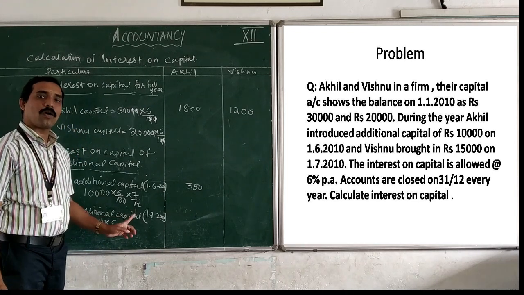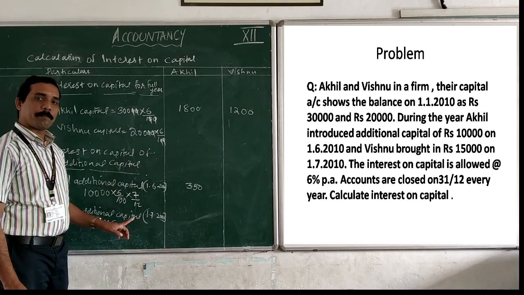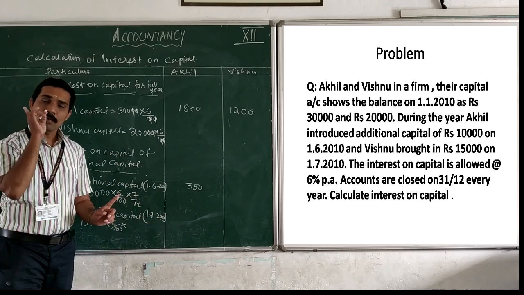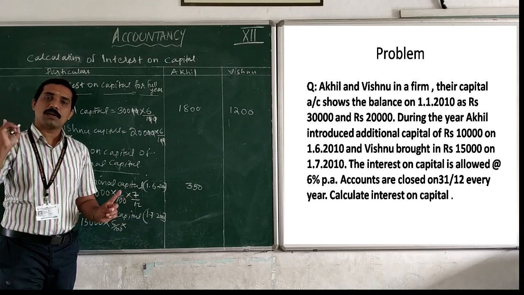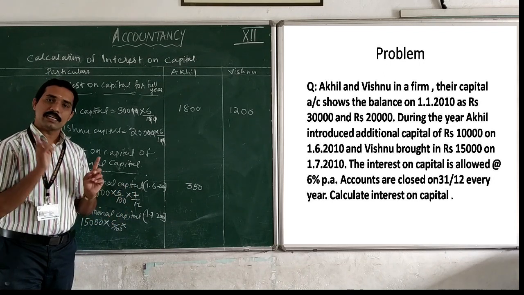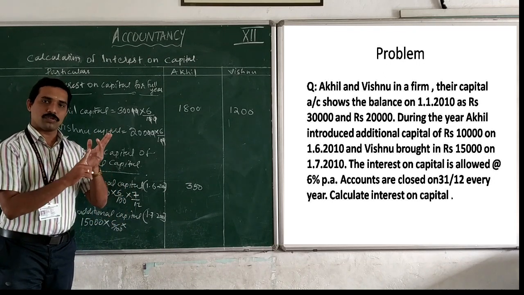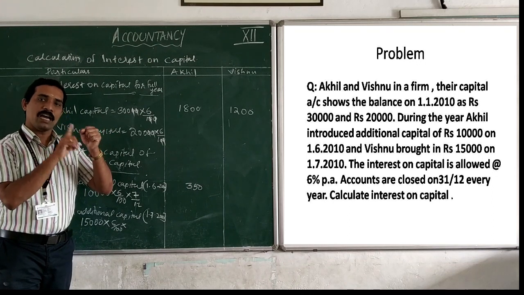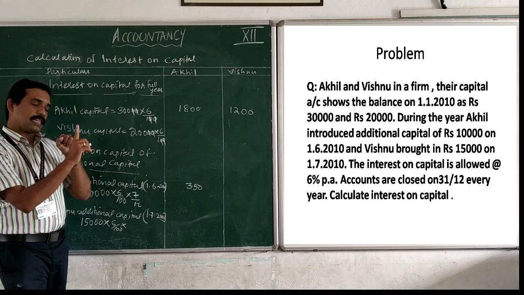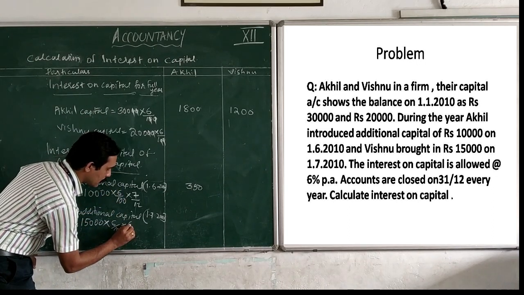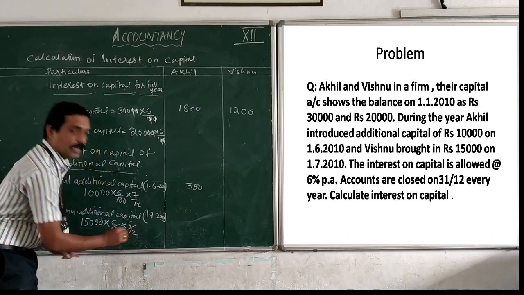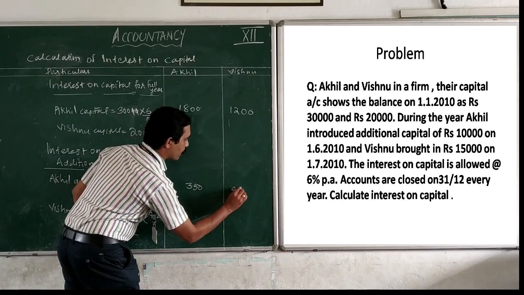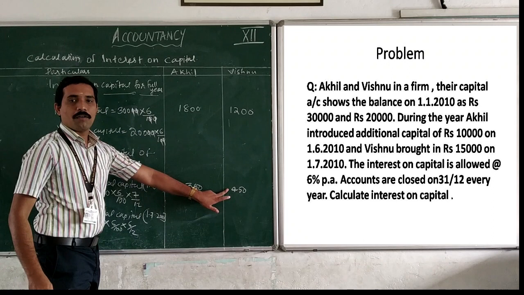He contributed additional capital on 1/7/2010, so from July to the closing date, 31st December: July, August, September, October, November, December. How many months? 6 months. So 6 divided by 12. What is the answer? 450.